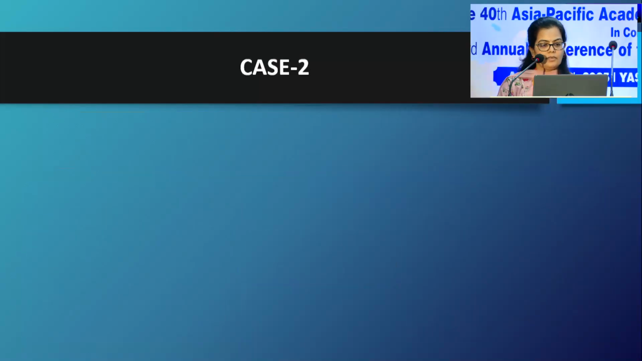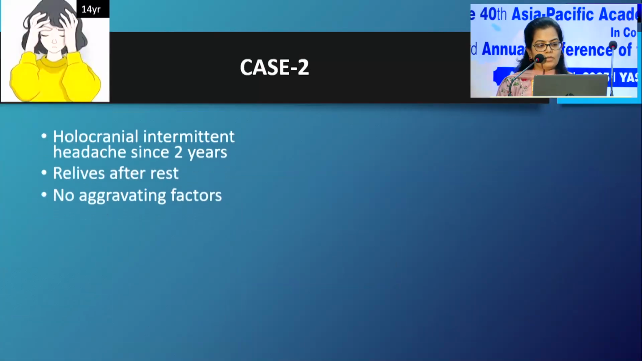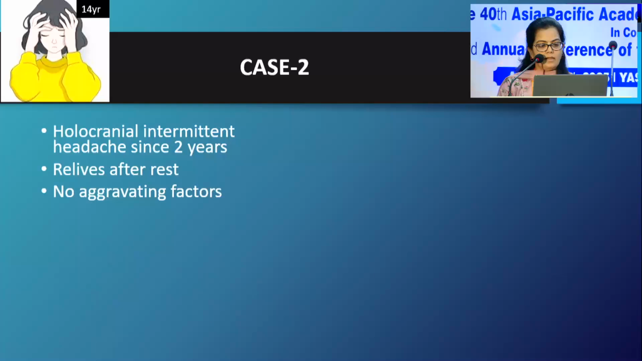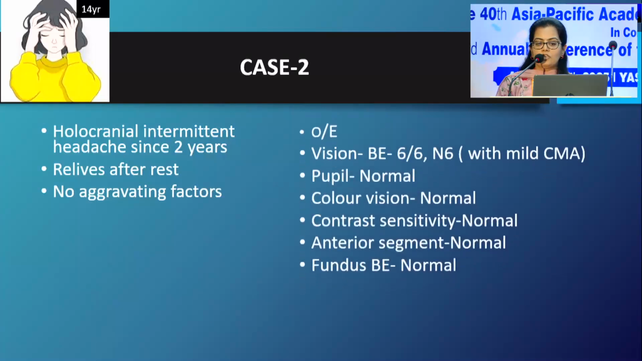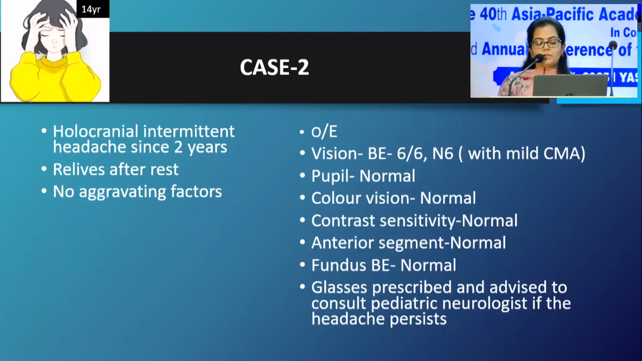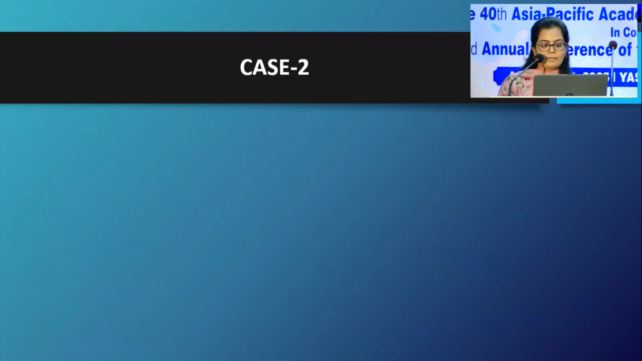the subarachnoid fluid. This was a case of a 14-year-old child who came with holocranial intermittent headache since 2 years, which was relieved after rest, and there were no aggravating factors. Her visual acuity was 6/6, N6, with mild compound myopic astigmatism. Pupils, color, contrast, anterior segment and fundus were absolutely normal. The child was prescribed glasses and was advised to consult a pediatric neurologist if the headache persisted.